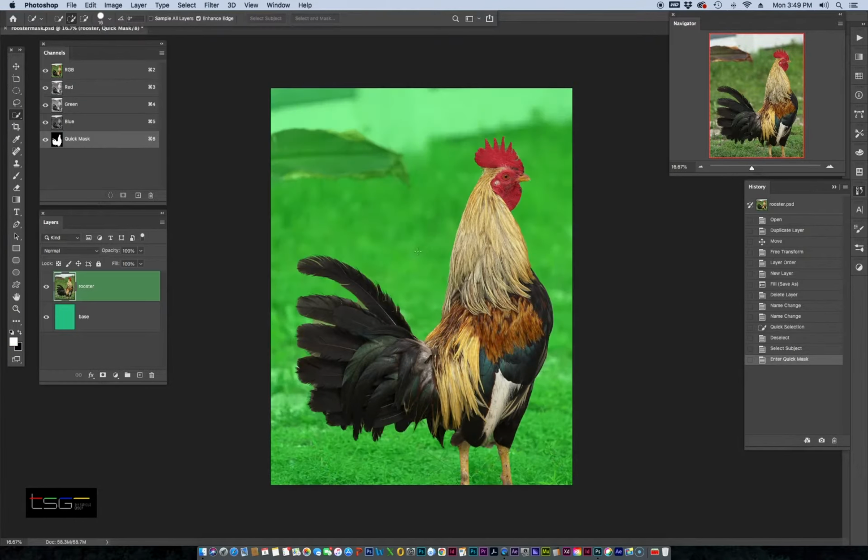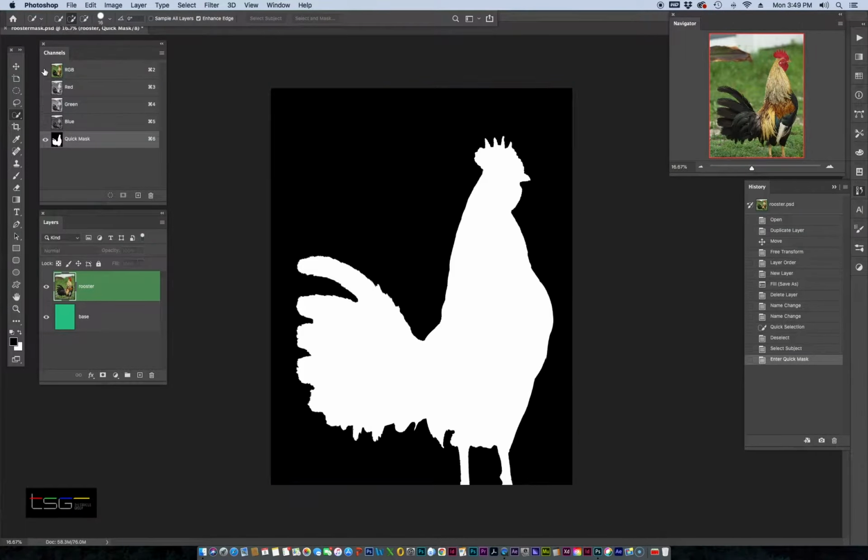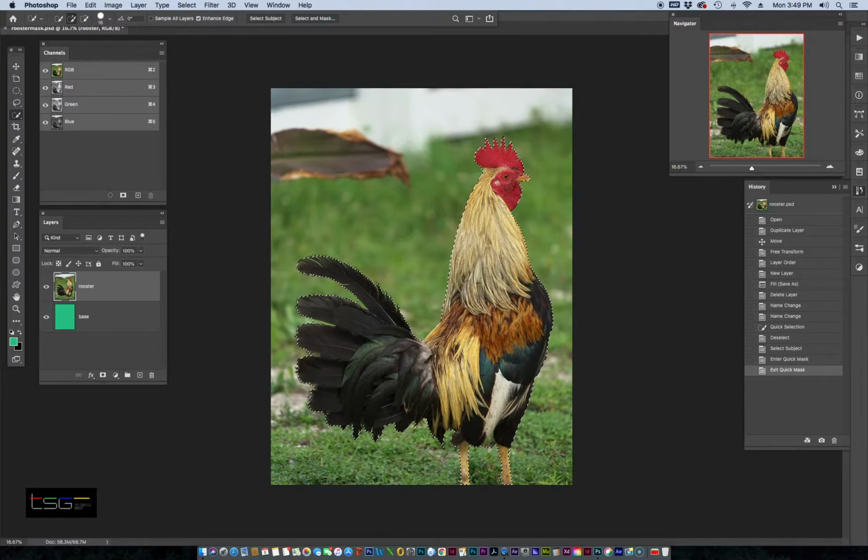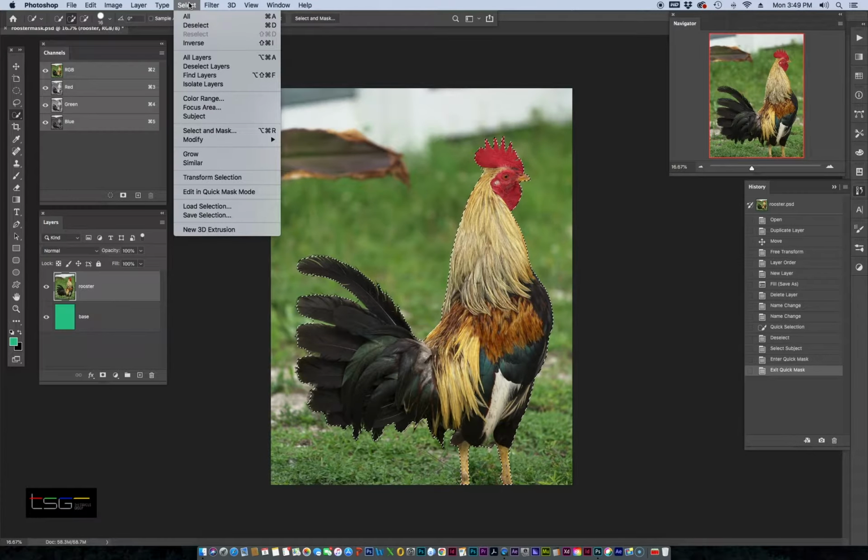And let's press Q, take a look at it. Quick mask, we notice that the selection is kind of cruddy. We don't have the detail around the feathers and the comb and the body. So I'm going to press Q to exit. I'm going to keep my selection visible, and I'm going to go to select and mask. Now, select and mask, you could click in the menu option bar in your quick select tool, or you could go to your select in the main menu and choose select and mask.